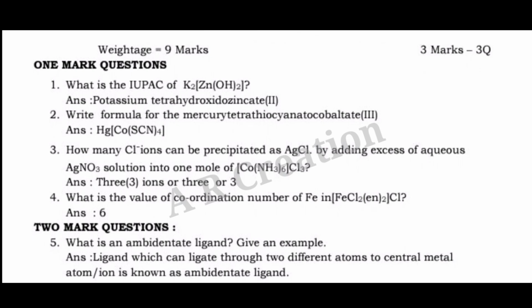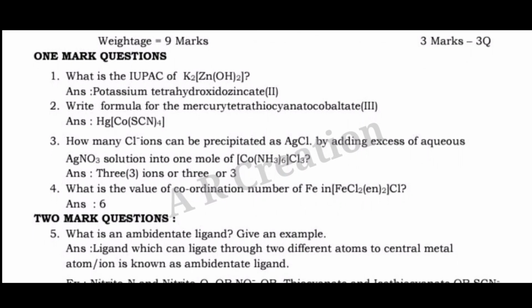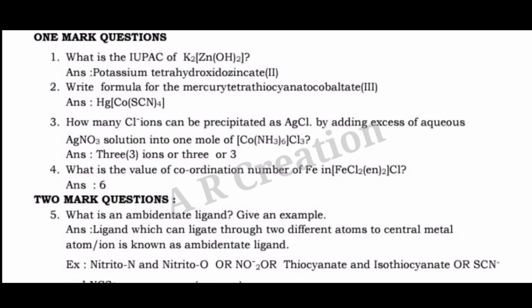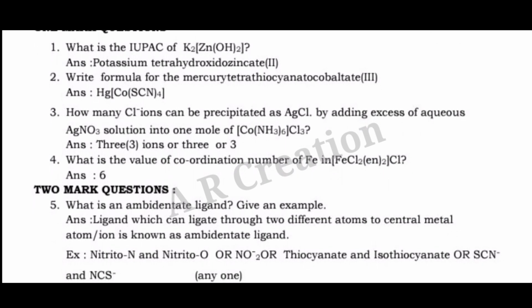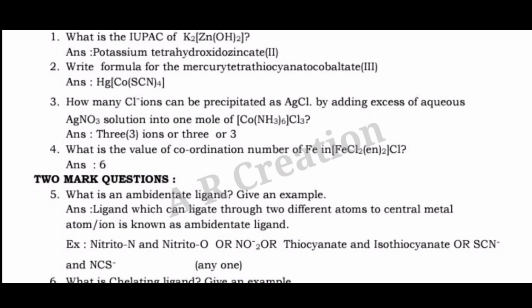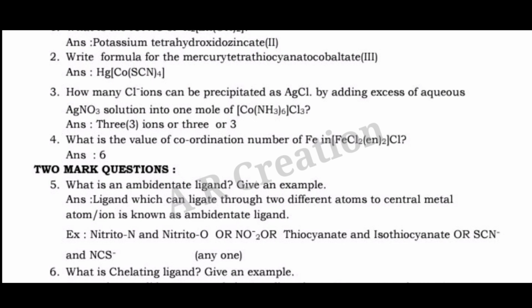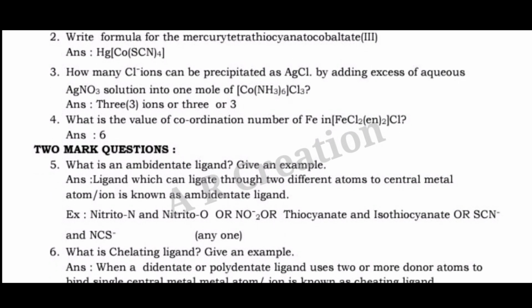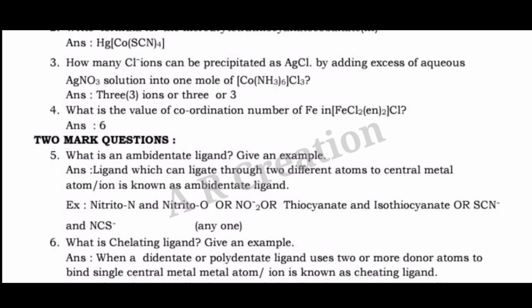2 mark questions. Question 5. What is an ambidentate ligand? Give an example. Answer. A ligand which can ligate through 2 different atoms to the central metal atom or ion is known as an ambidentate ligand. Example. Nitrito-N and nitrito-O, or thiocyanate and isothiocyanate, SCN and NCS.